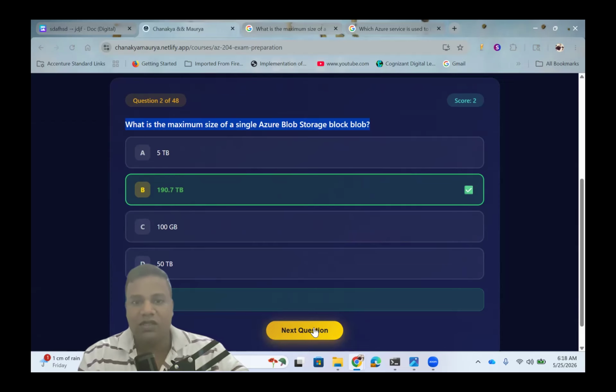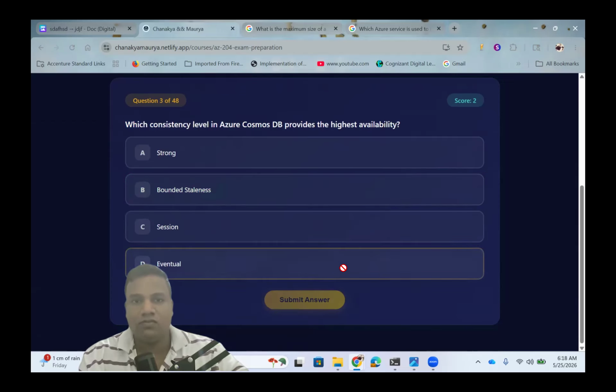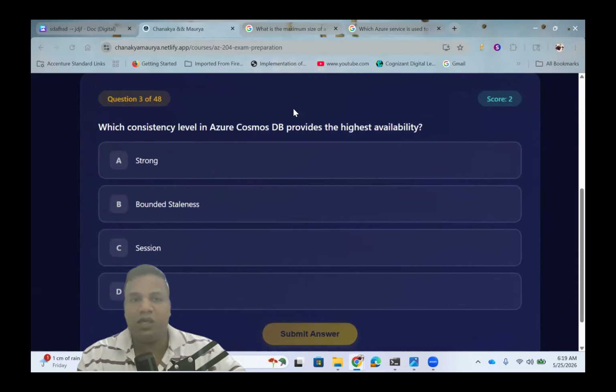Let's go to the next one. The third question is a very good question, and there is a high chance they ask it. Which consistency level does Azure Cosmos DB provide for highest availability? Strong consistency means the lowest availability, so this is not the answer.